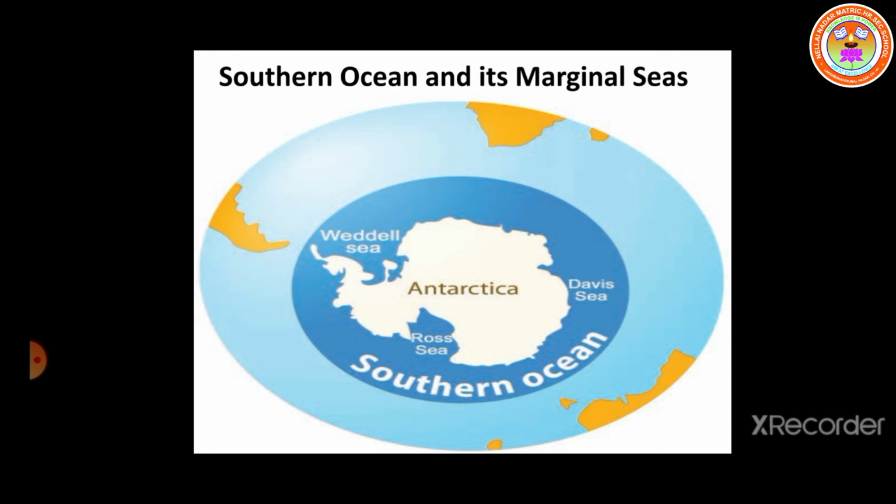Next, we are going to see about the deepest point, that is the deepest part of the Southern Ocean. The deepest point of the Southern Ocean is the South Sandwich Trench with a depth of 7,235 meters below sea level.